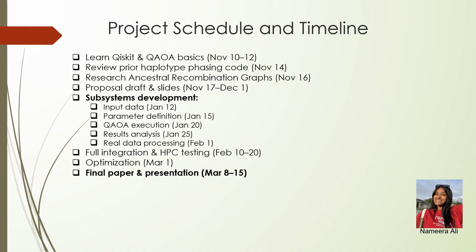For the past month or so, my team and I have been deeply focused on building the foundation for this project. That includes learning Qiskit, understanding the basics of QAOA, reviewing prior haplotype phasing code, and brushing up on the biology behind ancestral recombination graphs. This early phase was critical to us because everything that we do later in the pipeline depends on getting those fundamentals right. From there, our schedule transitions into subsystem development.